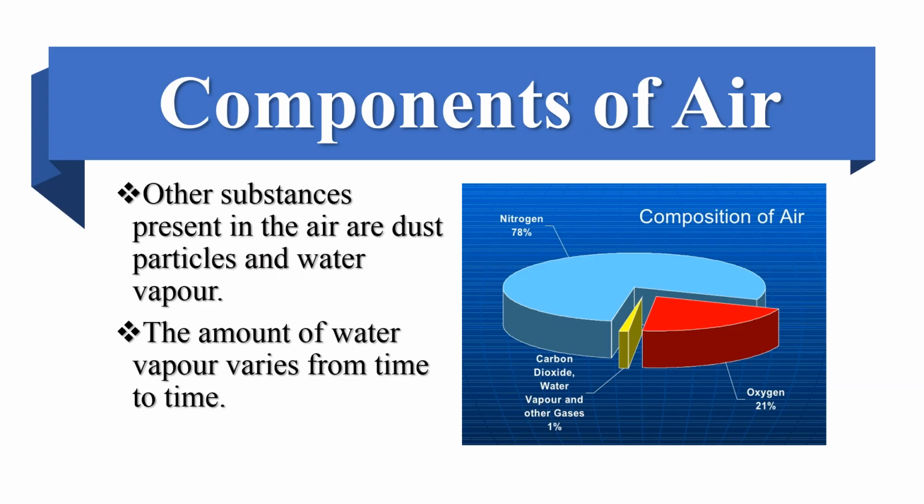Air is made up of nitrogen, oxygen, carbon dioxide, water vapor and other gases. Nitrogen is 78% in air, and we have 21% of oxygen, and carbon dioxide and other gases that sum up to 1%. Other substances present in the air are dust particles and water vapor. The amount of water vapor varies from time to time.